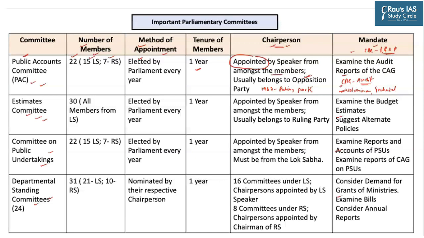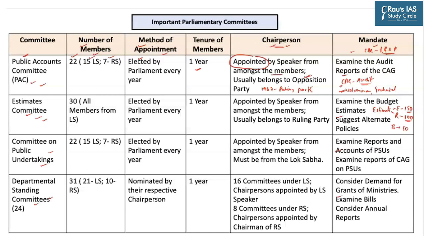Whenever the Finance Minister presents the budget, I hope all of you must be knowing that the Finance Minister presents the estimates of the expenditure as well as receipts. For example, the Finance Minister may provide us with an estimate of expenditure that we are going to spend 150 rupees for the coming financial year. Similarly, the Finance Minister may estimate that we are going to earn around rupees 100 in the form of tax and non-tax revenue. So based upon this estimate of expenditure of 150 and receipts of rupees 100, the Finance Minister may estimate that we may be required to borrow rupees 50.